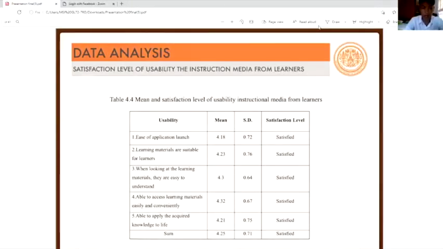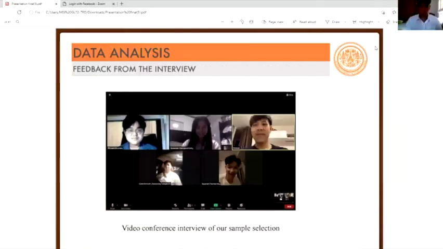The mean and standard deviation of usability of instruction media is 4.25 and 0.7, shown in Table 4.4. Overall, the learner satisfaction level is satisfied because the instruction media is easy to use. Learners use only a mobile phone to scan the QR code in the LX building easily and conveniently.